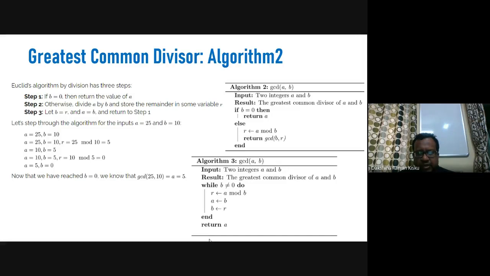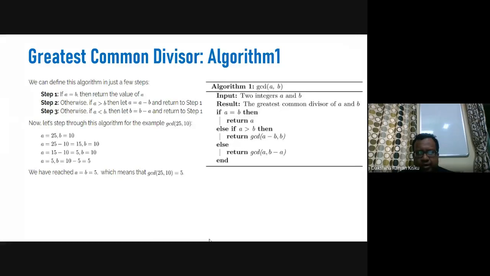One is using a recursive function, another is using a while loop. That means we can write the algorithm in two different ways for division, and for subtraction we have one algorithm. So now we have three different algorithms for the same problem GCD.